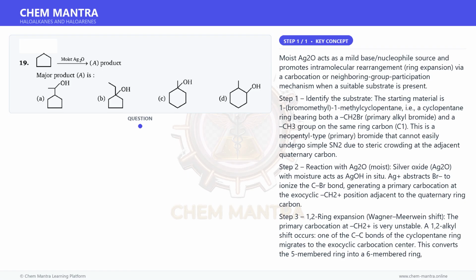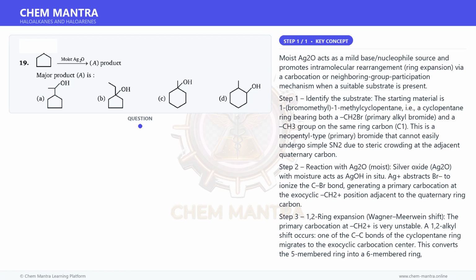Step 3. 1,2 ring expansion, Wagner-Meerwein shift. The primary carbocation at CH2+ is very unstable. A 1,2 alkyl shift occurs. One of the C-C bonds of the cyclopentane ring migrates to the exocyclic carbocation center. This converts the 5-membered ring into a 6-membered ring, simultaneously moving the positive charge onto a tertiary carbon, the former ring carbon that bore the methyl group. This gives a tertiary carbocation on a cyclohexane ring with a methyl group at that carbon, C1 of the new cyclohexane.